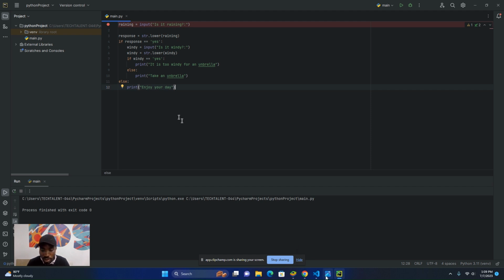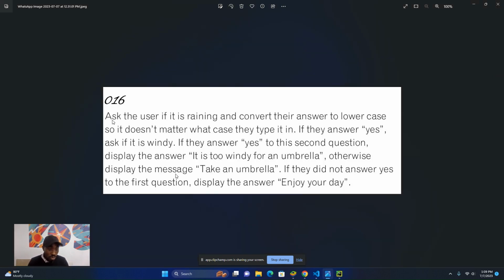So now let's take the question again. He said, ask the user if it is raining and convert the answer to lowercase. We've done that, so it doesn't matter what case they type in. If the answer is yes, ask if it is windy.